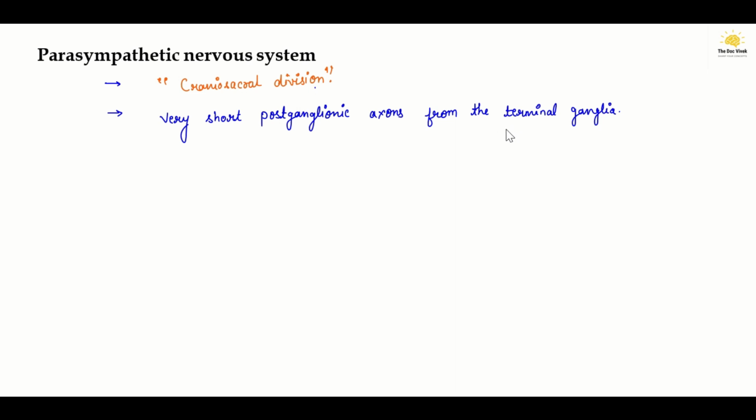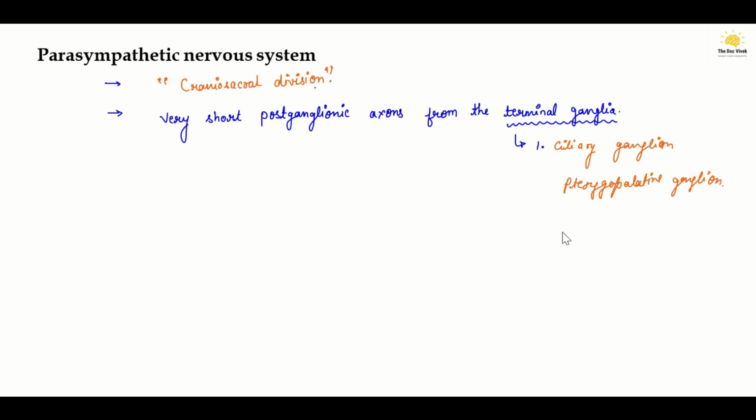The terminal ganglia present in the parasympathetic nervous system are: the first one is the ciliary ganglion, then the pterygopalatine ganglion.